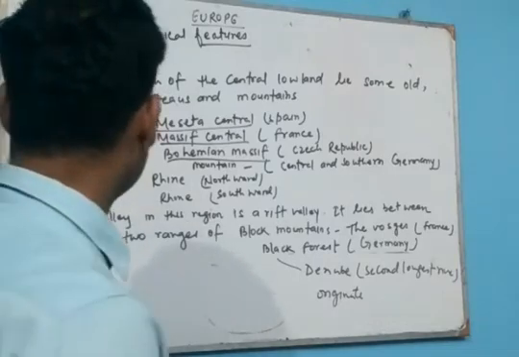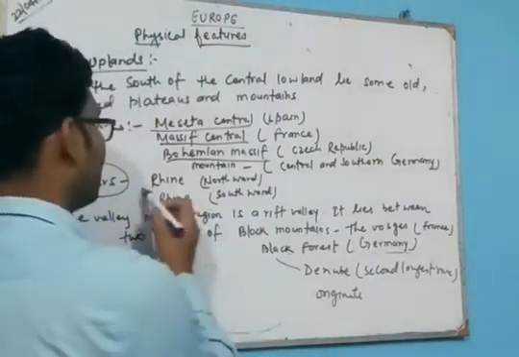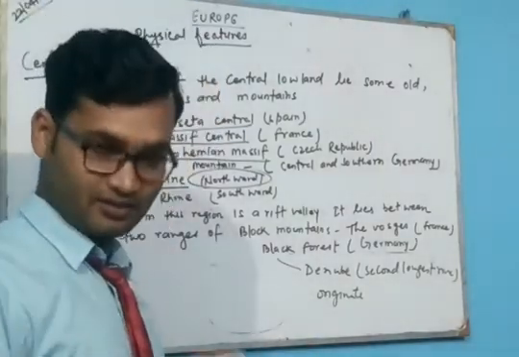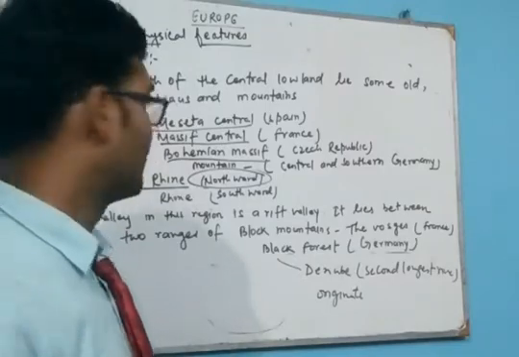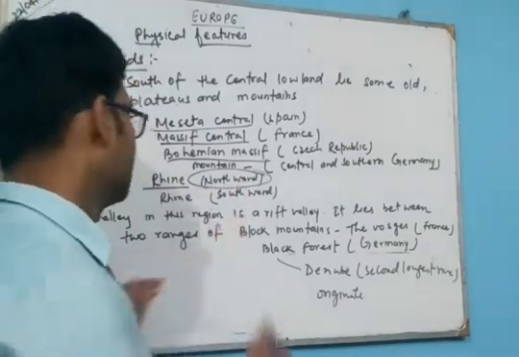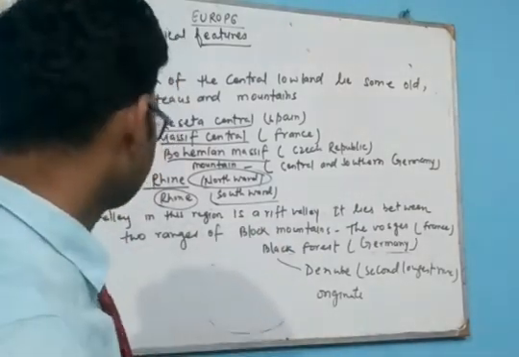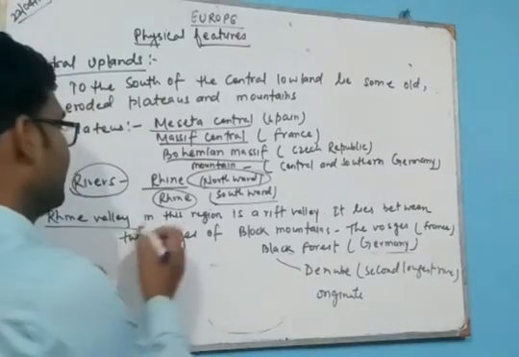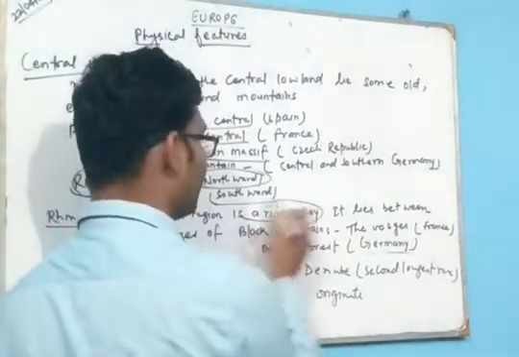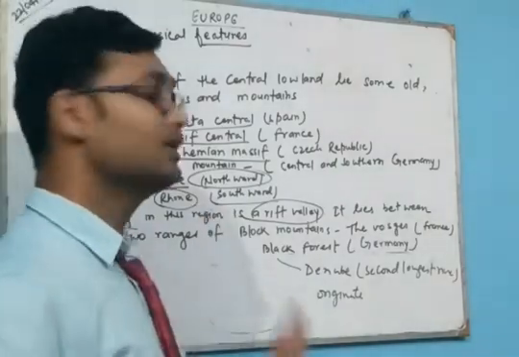Now some rivers flow from this upland region, that is the Rhine. The Rhine goes northward. At the start of this video we talked about the river Rhine, the busiest river in Europe. The Rhone goes southward from this upland. Here the Rhine river forms a valley, and this valley is known as the Rift Valley, the Rhine Valley.